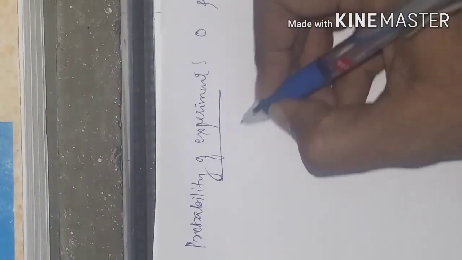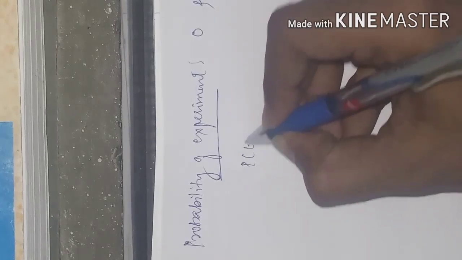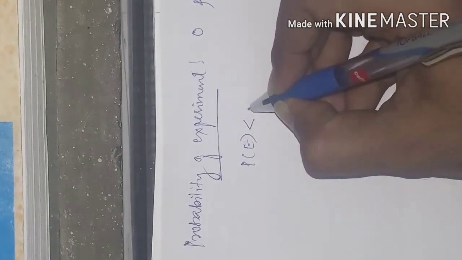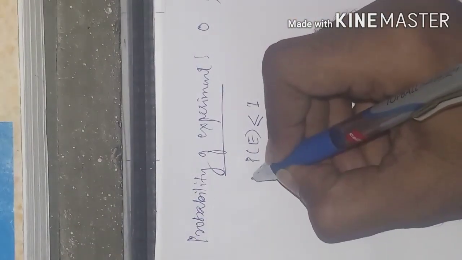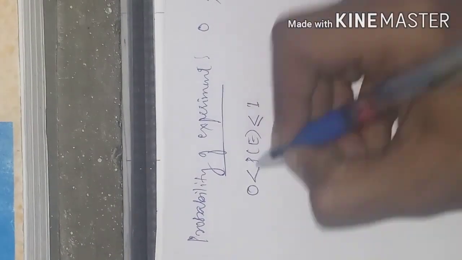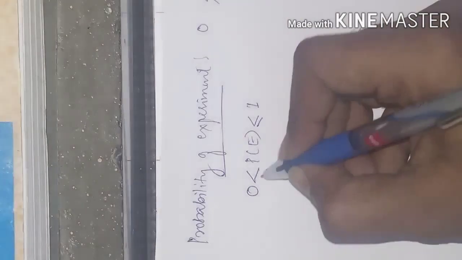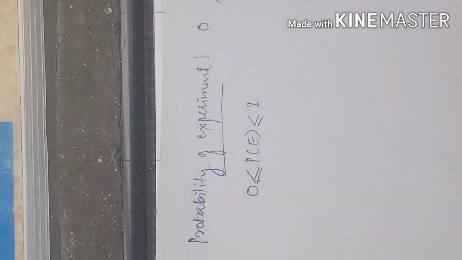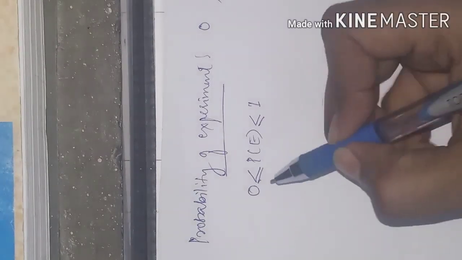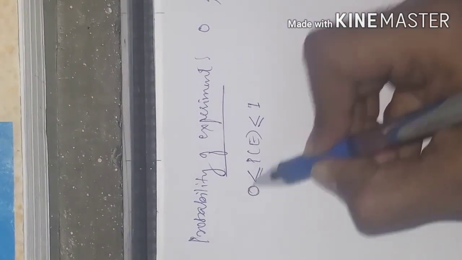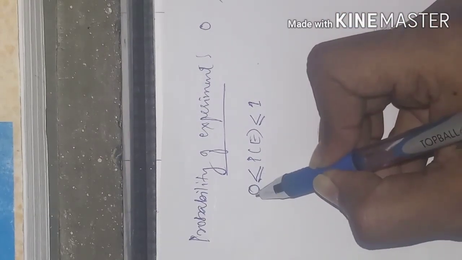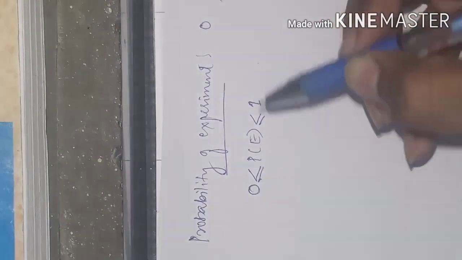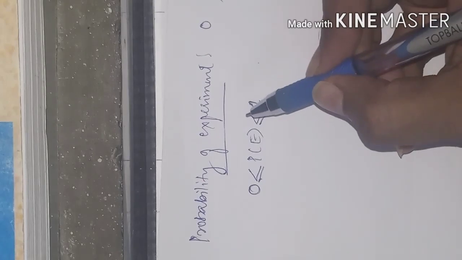The probability of an event is always less than or equal to 1, and always more than or equal to 0. You can take any experiment, the probability always lies between 0 and 1. It will not cross 1 and it will not be less than 0. So this is about the probability of an experiment.